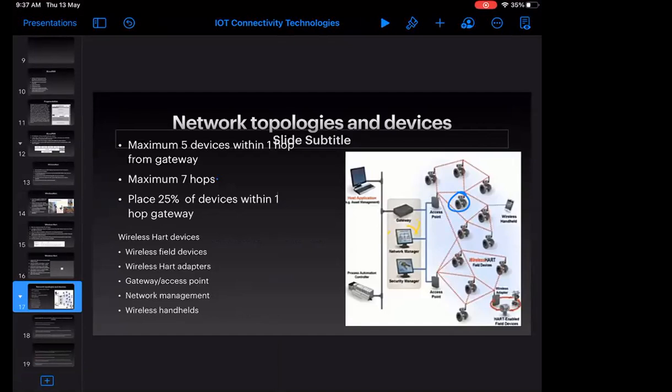Because CSMA/CD means collision detection, we have to detect collisions, and CSMA/CA is what we use in wireless technology. It stands for collision avoidance. If any collision is detected, then we receive it. For example, A and B are two nodes, and A is transmitting a signal to B and B is transmitting a signal to A. In the mid of time, A's and B's signals collide in the mid distance.